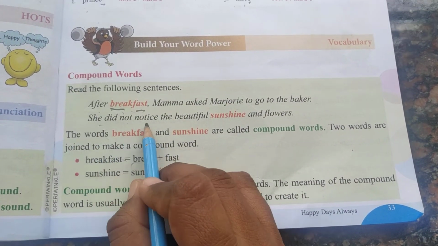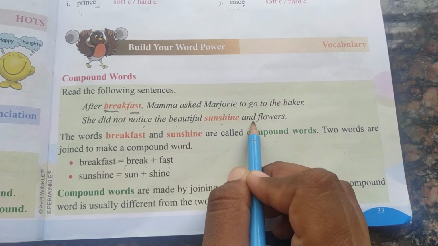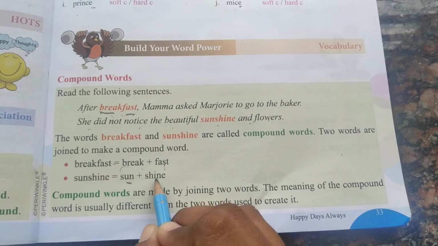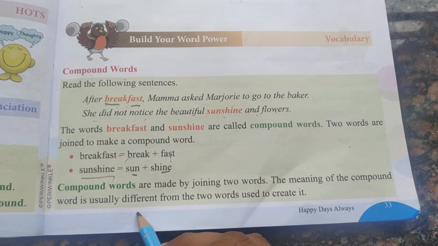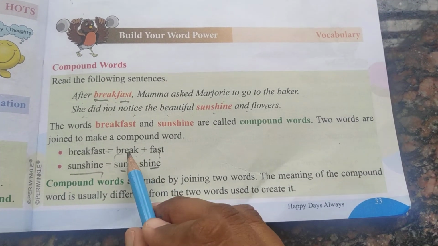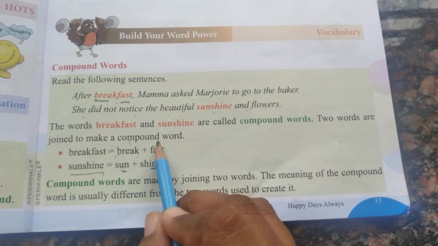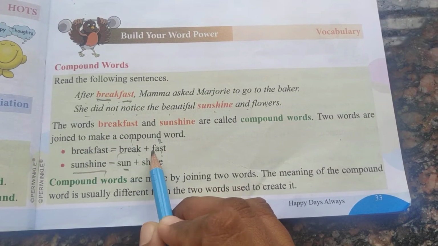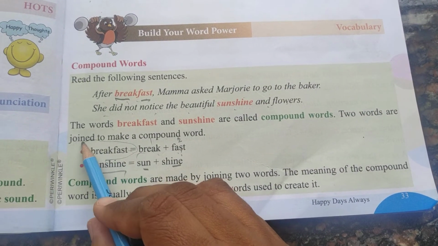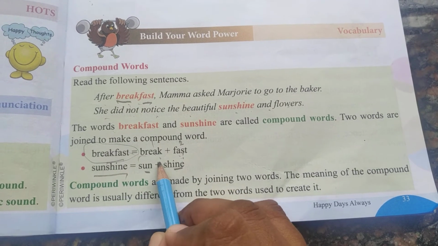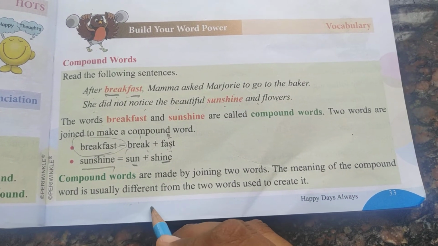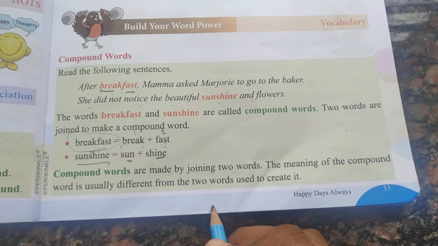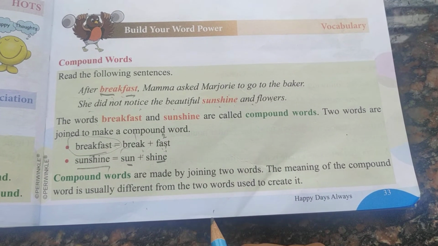One more. She did not notice the beautiful sunshine and flowers. Sunshine. Compound words are made by joining two words. Here one word, one word, join to become one big word. Okay, if we join two words, it will form a word. The meaning of the compound word is usually different from the two words used to create it.